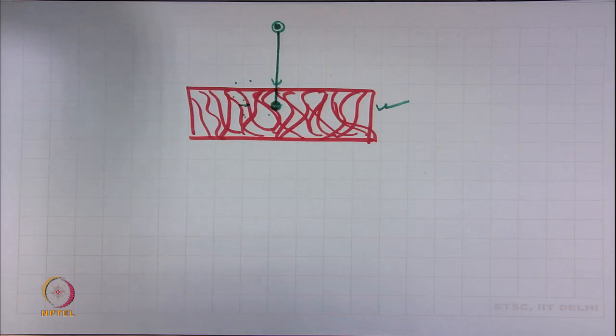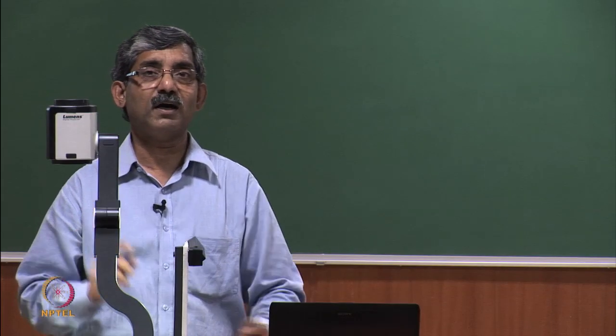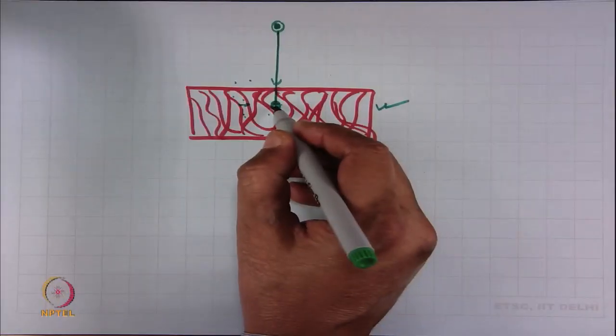The impact force is due to the inertia of the dust particle.